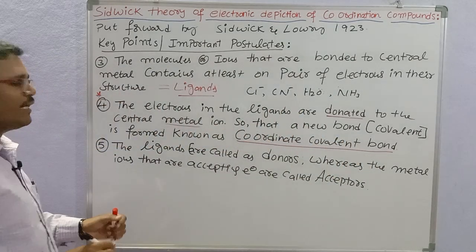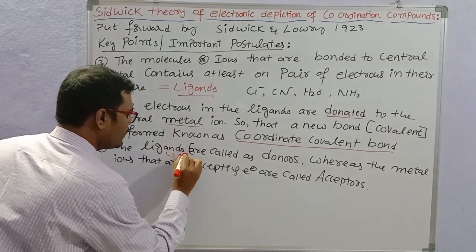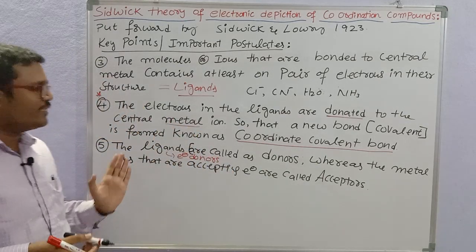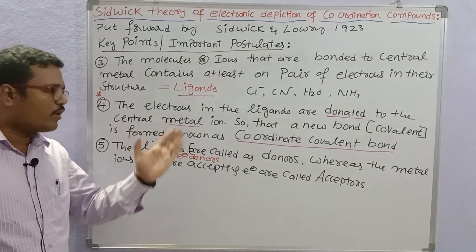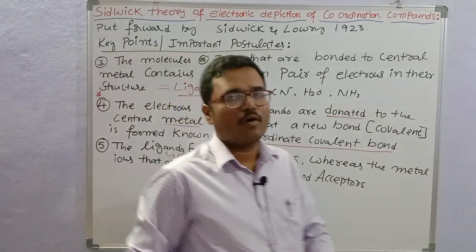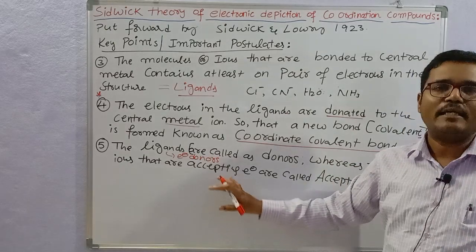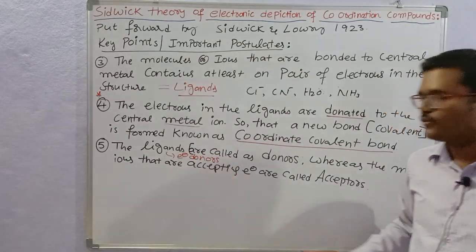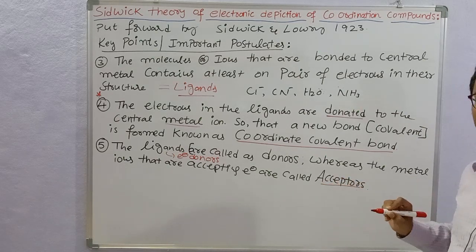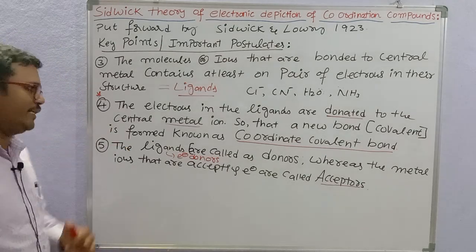So the ligands are electron donors, because they are donating electrons to the metal. The central metal accepts electrons from the ligand, so the central metal is called an acceptor. That is the fifth postulate of Sidgwick theory.